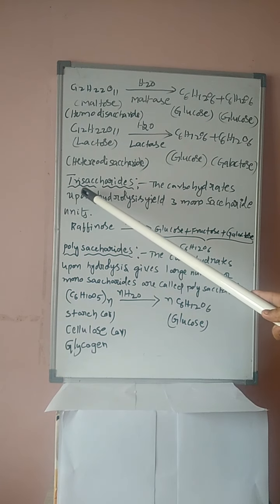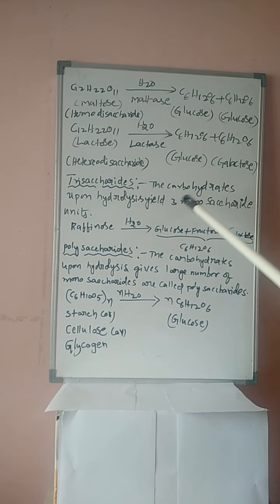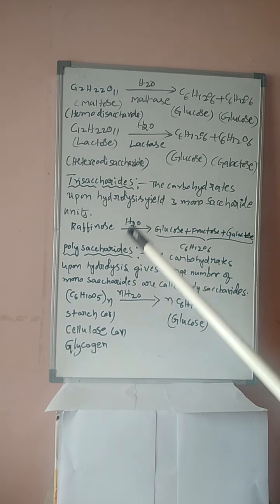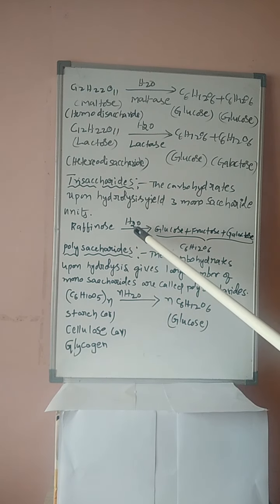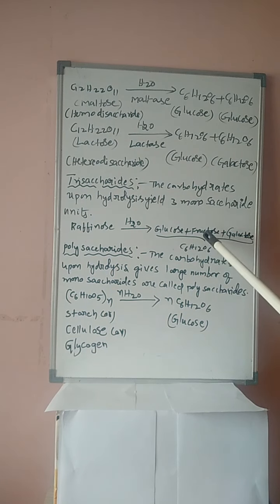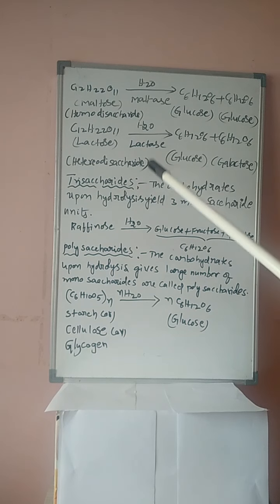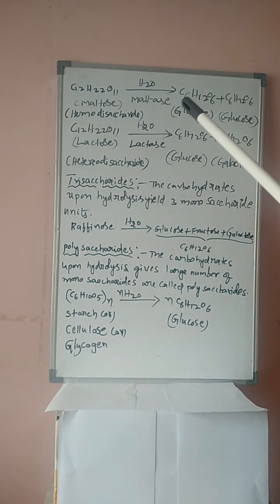Next, rarely they will ask this example, students, trisaccharides. The carbohydrates which upon hydrolysis yield 3 monosaccharide units are known as trisaccharides. Raffinose upon hydrolysis gives glucose plus fructose plus galactose. The molecular formula for these three compounds will be the same, that is C6H12O6. It is about oligosaccharides, students. We have completed monosaccharides and oligosaccharides. Oligo is again classified into disaccharides and trisaccharides. Tetra is not there in our syllabus.